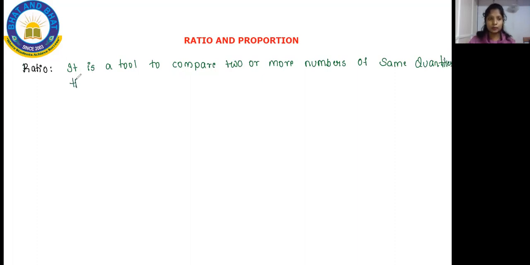Thus the ratio is A:B, A to B. Okay, it's a comparative tool.